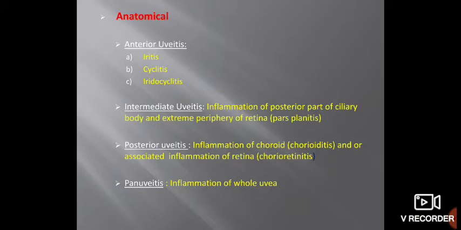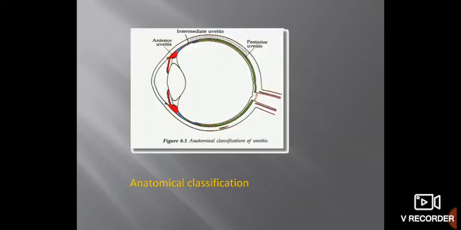Both the anterior and posterior parts of the uveal tract are involved. Here you can see in red anterior uveitis, in blue intermediate uveitis, while in green the choroid, so it is posterior uveitis.